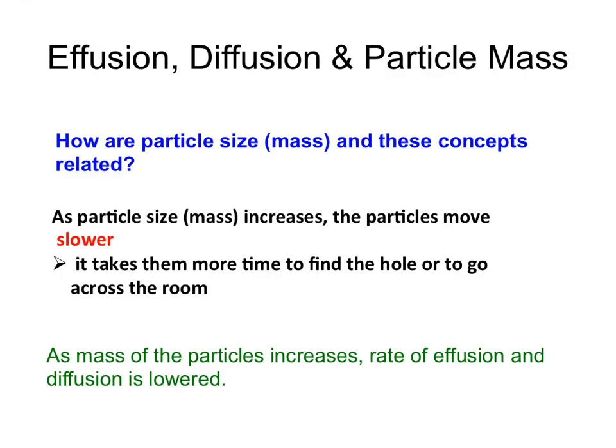Now, particle size does have an effect on effusion and diffusion rates. As the particle's mass increases, the particles will actually move slower. And so that means it's going to take them more time to get to their final destination, and usually that would be an area of lower concentration. So as the mass of particles increases, the rate of effusion and diffusion is lowered.